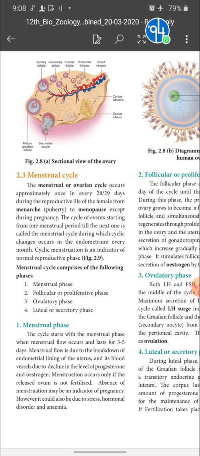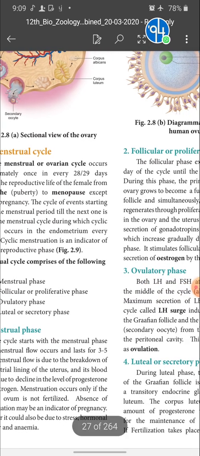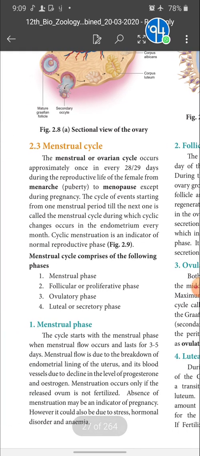Children, in my last session, I discussed very clearly the cyclical changes which take place inside the uterus and also in the ovary. The cyclical changes taking place in the ovary and uterus are called what? Menstrual cycle, right? Today's session, we are going to see the menstrual cycle and the various phases of the menstrual cycle in the human female.